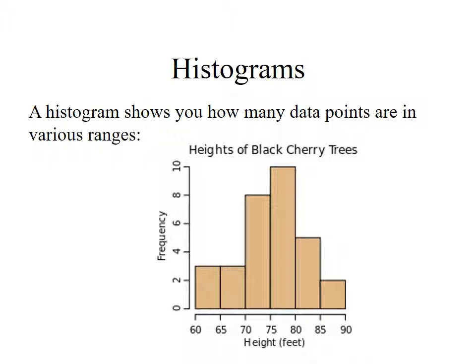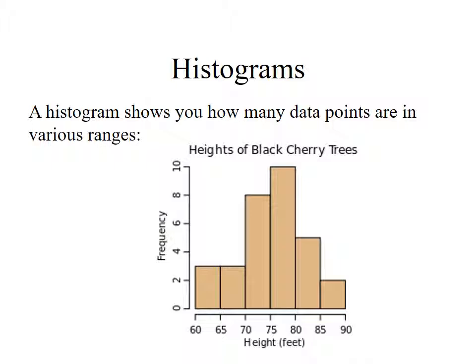Another really useful sort of graph that we're going to be doing all the time is histograms. A histogram shows you how many data points are in different ranges. It's basically a type of bar graph, and the height of the bar tells us how many things we've got in each range. Like here we've got 6 bars. We're studying the heights of black cherry trees, so we've got a whole bunch of them.